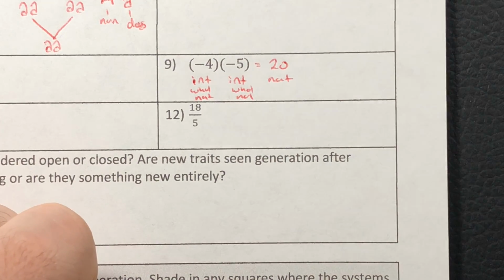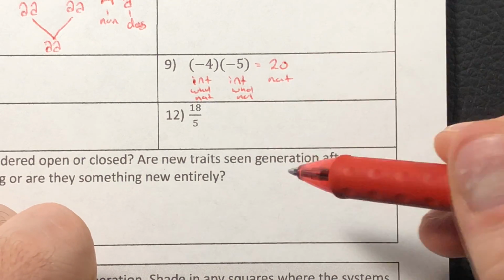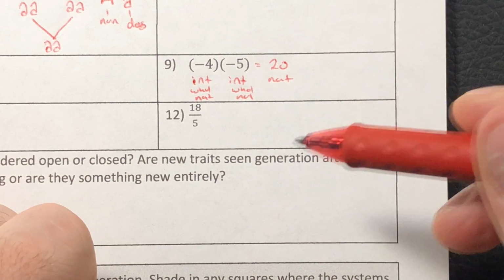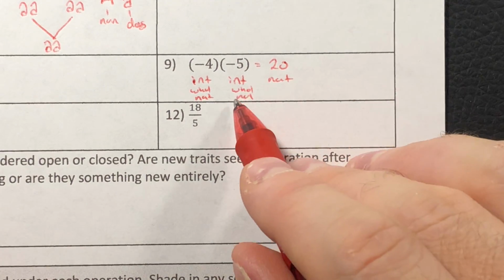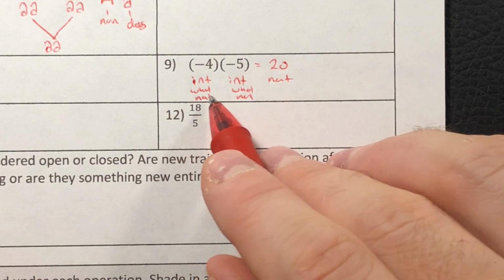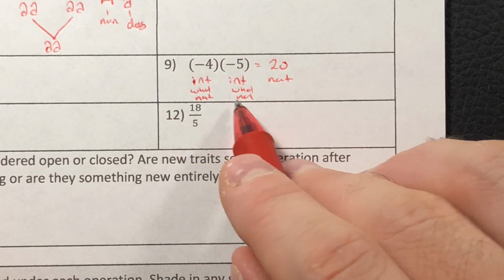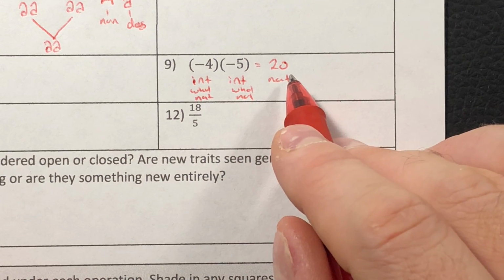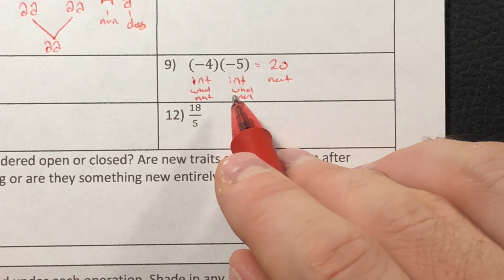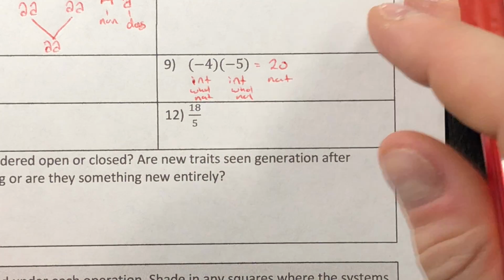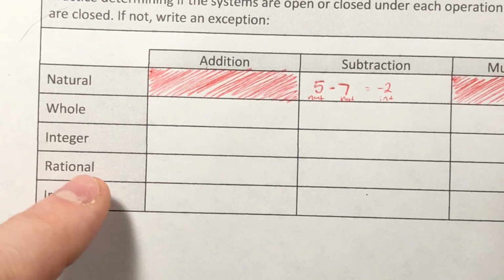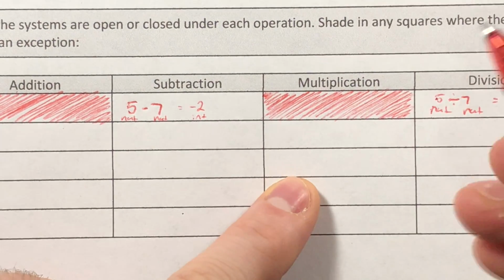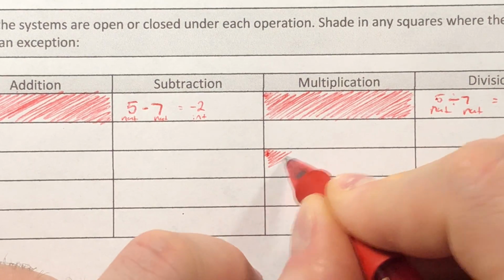So can we think of two negative numbers that when multiplied together give me something that isn't a natural number or an integer as well? And the answer is no. No matter what I'm going to do, it's going to create one of these. I could multiply zeros together, but I get a whole number, which is already included. I could do positive numbers, which would give me positive. That'd already be included. I could do a natural times an integer, but again, that would mean that I'm doing integers, but no example is going to give me something new. So when I go down to integers, in the subset of multiplication, I'm going to say that this is closed. Can't think of anything that would make that work.